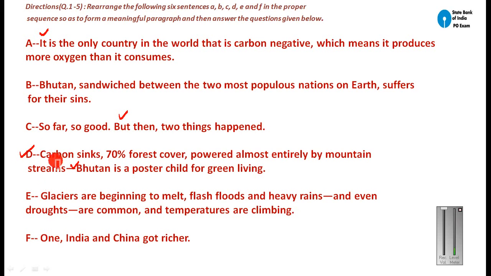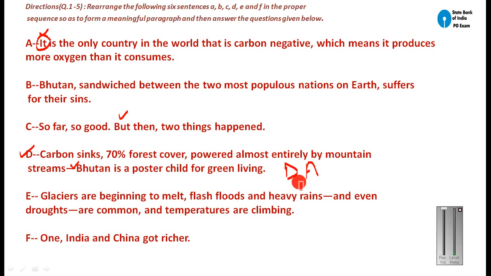Carbon sinks, 70% forest cover, powered almost entirely by mountain streams. Bhutan is a poster child for green living. So this will be your first sentence. Okay, let me write here. This will be your first sentence. Now after this, since we have already used the noun, we can use the pronoun for it. So here we are using this pronoun it. So this will make the mandatory pair, and it could be your second sentence.